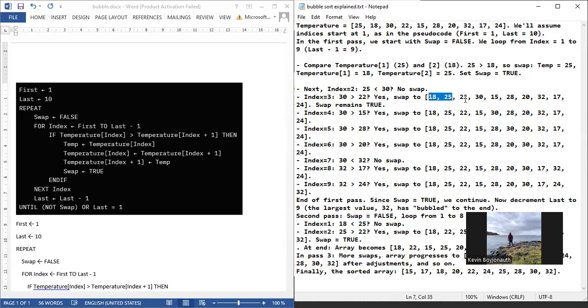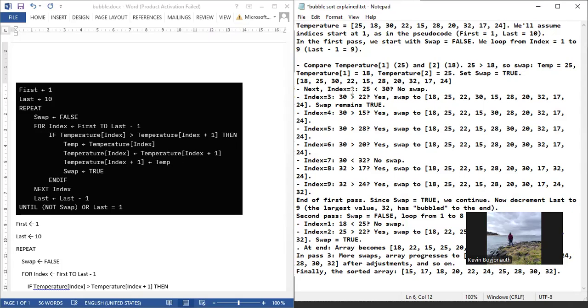25 and 22. No, that is index 3. Sorry, it is the 30 there. Initially, it was like this; after the first one, the first value has become 18 and this has become 25.